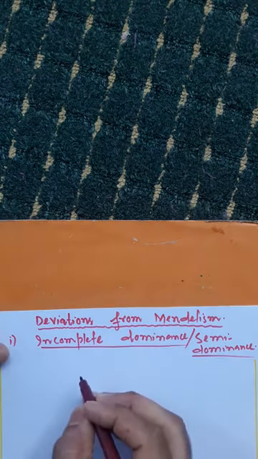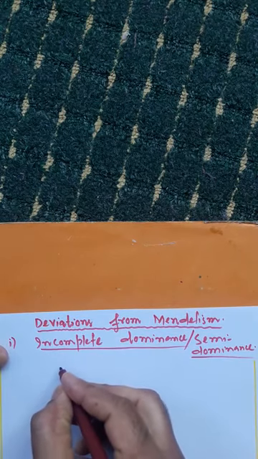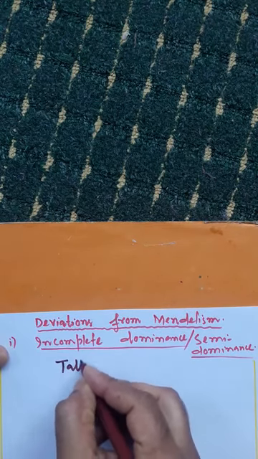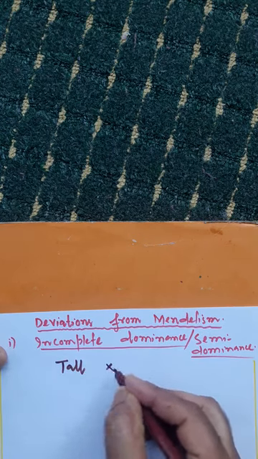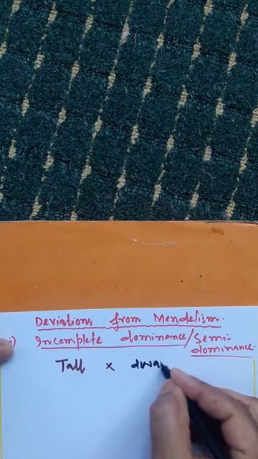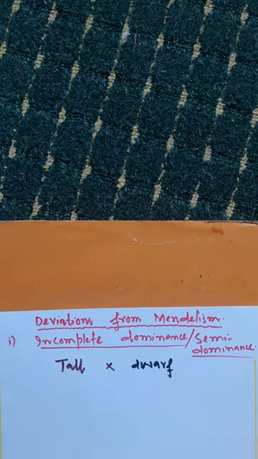What we will do here is cross a pea plant that is phenotypically tall with another variety of pea plant that is phenotypically dwarf. These are the two varieties of pea plant, and we are doing the cross between them by the emasculation technique that you already know.